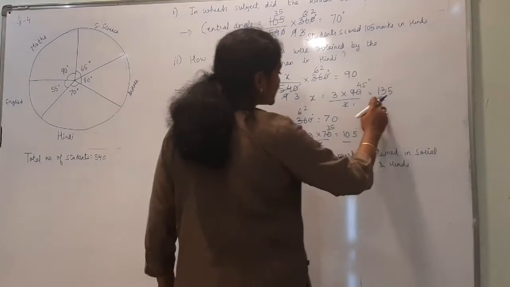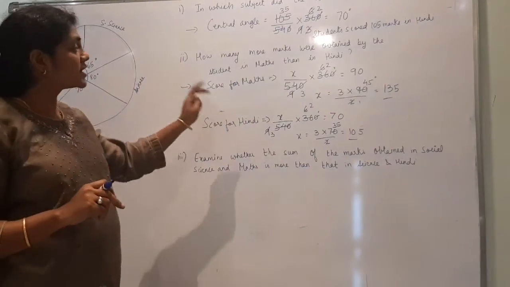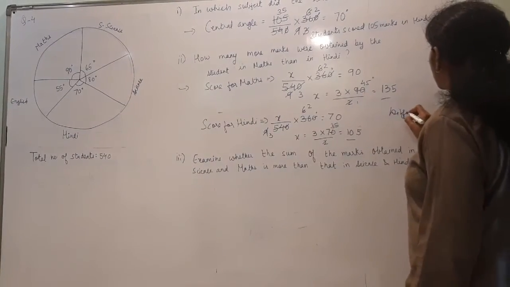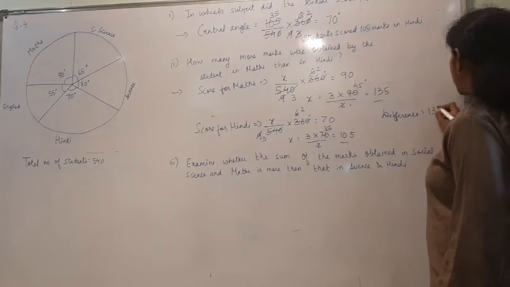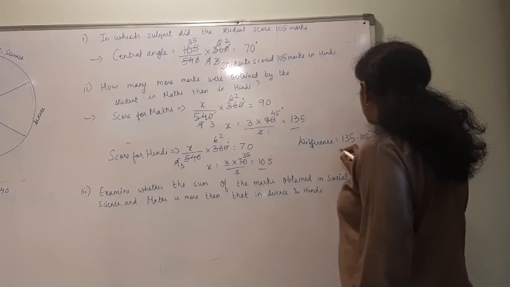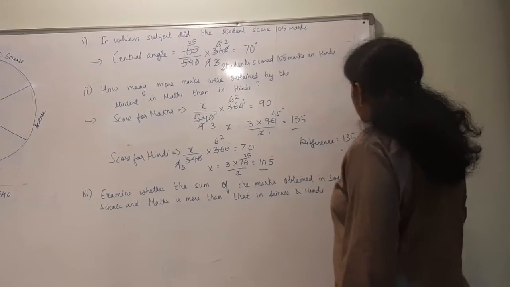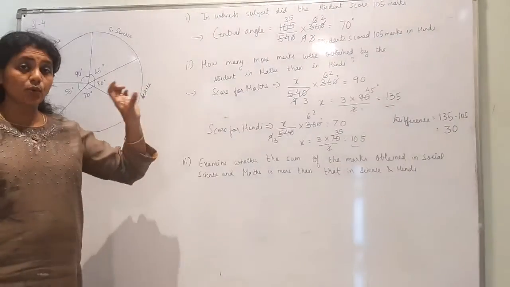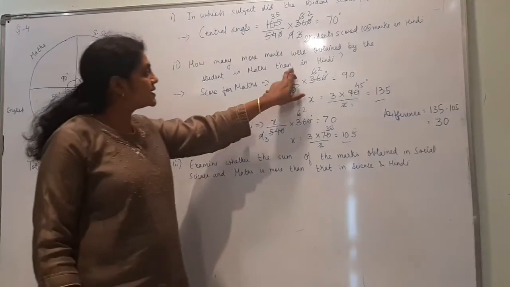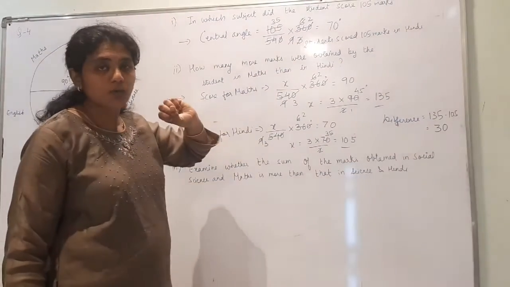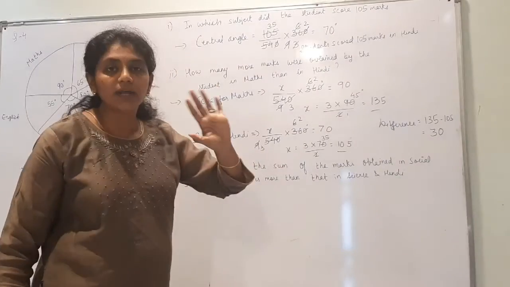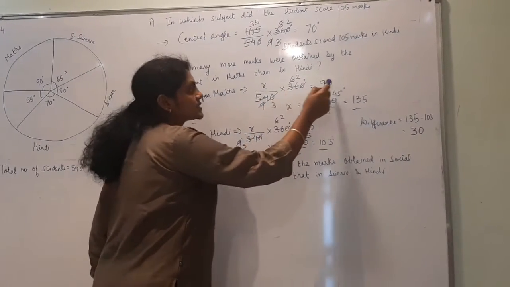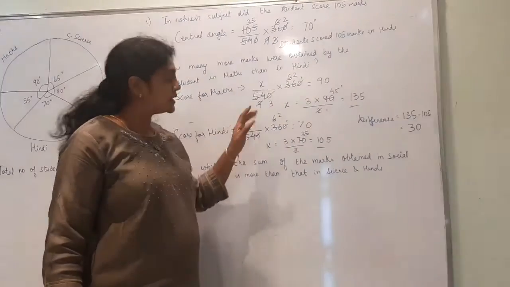Right, now you have to find the difference. They have asked what will be the difference of these two. So the difference is 135 minus 105. So this will be 30 marks. How much will it come? 30 marks. In this case you were knowing the central angle, but this quantity you were not knowing. You were not knowing how much was scored in maths. So that you have taken as x by total into 360 is 90. This is the equation, you got it. Reduce it.